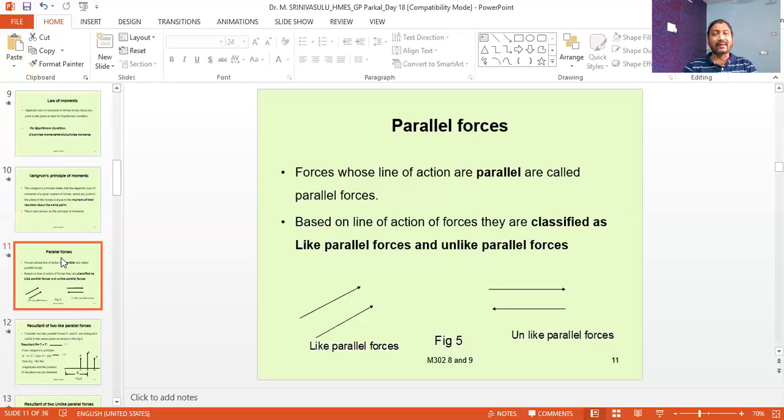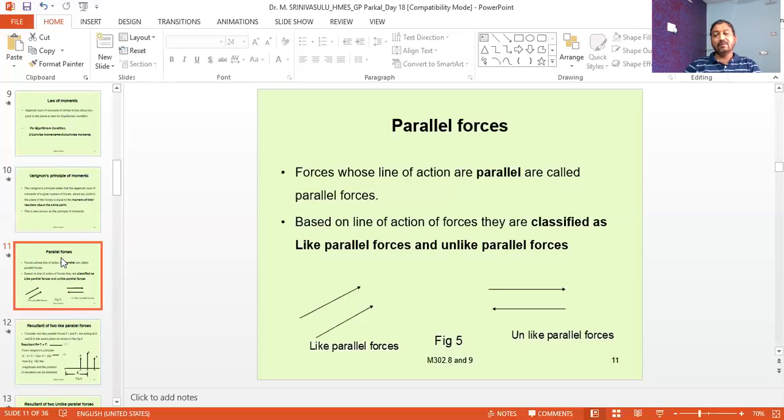So if the lines of action of two or more forces are parallel to each other, then those forces are called parallel forces. Very simple definition. If two or more forces are acting on a body and whose lines of action are parallel to each other, then those forces are called parallel forces.